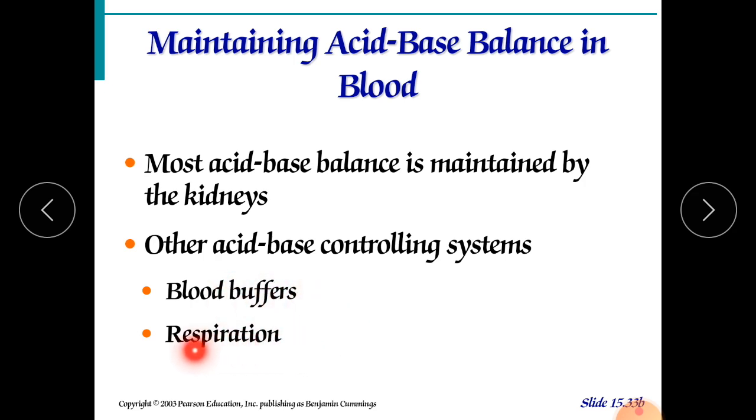Other acid base control systems are blood buffers and respiration. In respiration also, a lot of acid base balance can be maintained, and in our blood various chemicals are there, the chemoreceptors are there, maintaining our pH and our acid base balance in our blood. There are certain buffers. What are buffers? Buffers are nothing but a combination of a weak acid or weak base along with their salt with a strong base. So the buffers are also available in our blood.